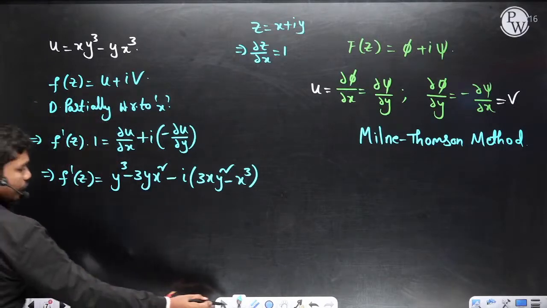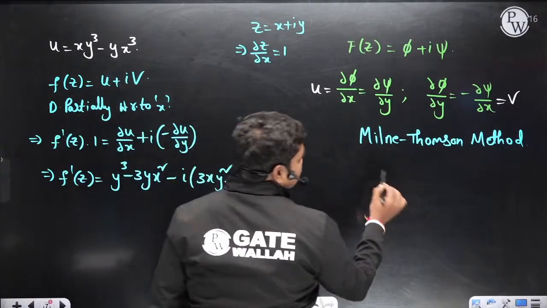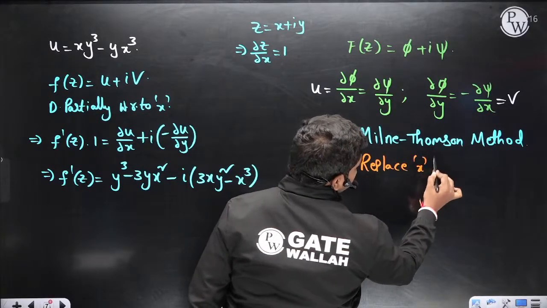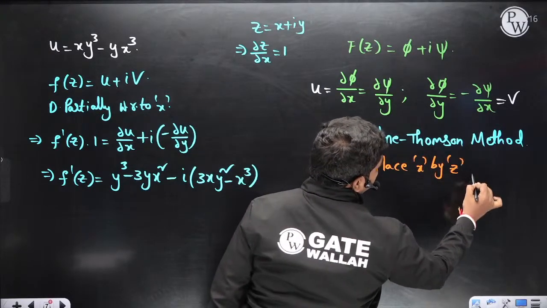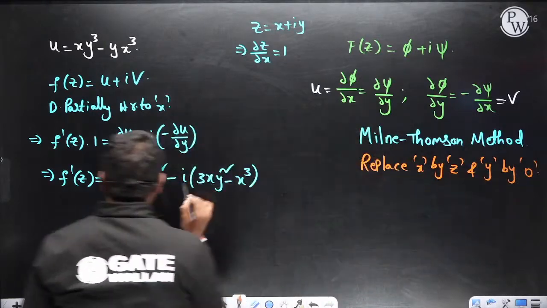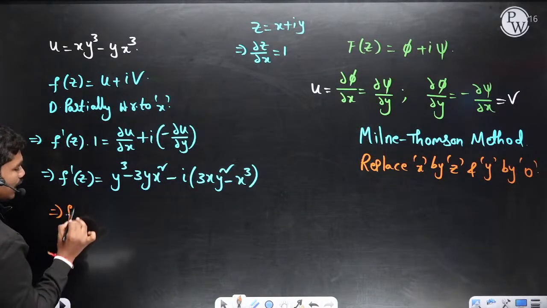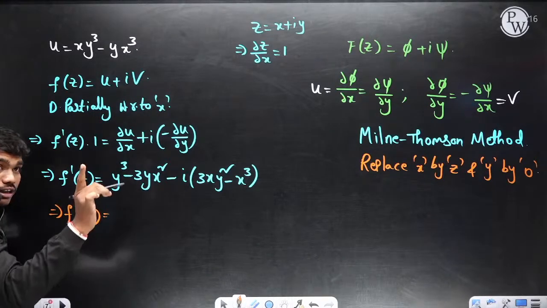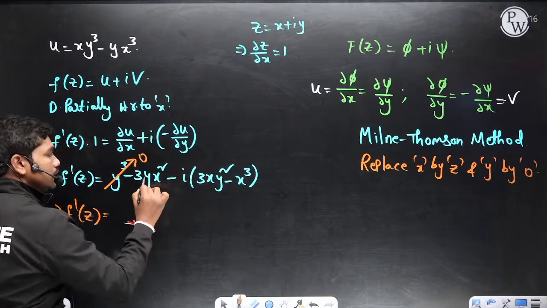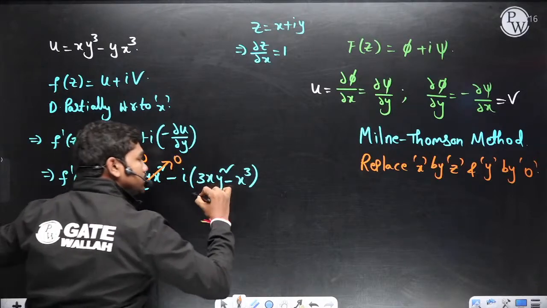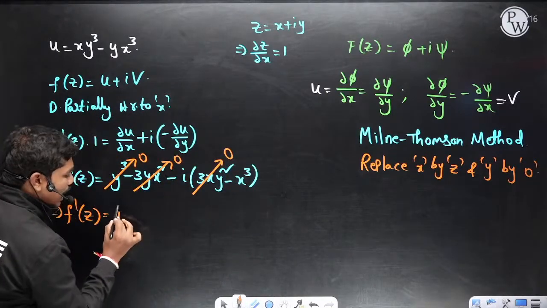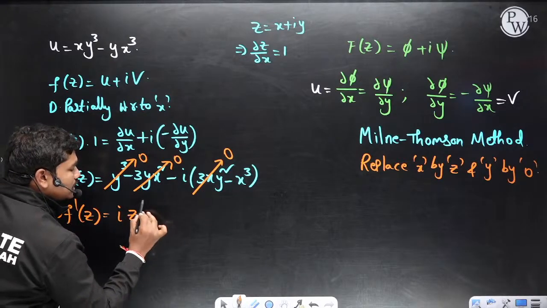Yes. Now if you apply this Milne-Thomson method, in this we replace x by z and y by 0, right? So if you replace here, this implies f dash of z is equal to, now tell me one thing, whenever I keep y is equal to 0, this term will go to 0, this term will also go to 0, this term will also go to 0. So I have minus of minus, which is plus i times of x cube, which is z cube actually here.